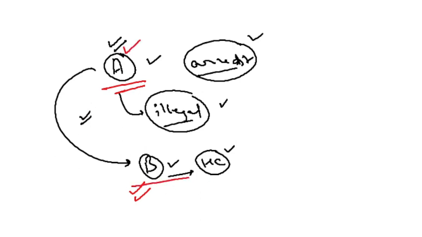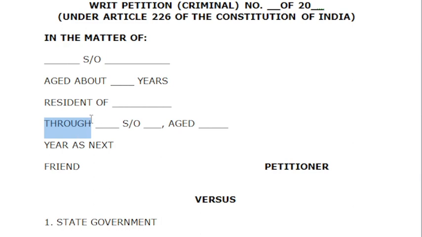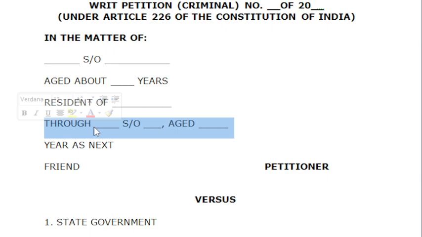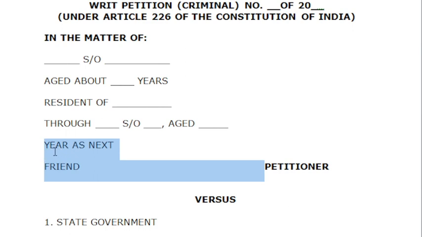That is why here 'through' is mentioned, because you are going to mention here the details of the person who is illegally detained, and 'through' means the person who is filing on that person's behalf. So here you can mention B and here you can mention A, if we consider that example. And even if that person through which you are going to file is a minor, you can add next friend. This is not mandatory, you can change that as well.